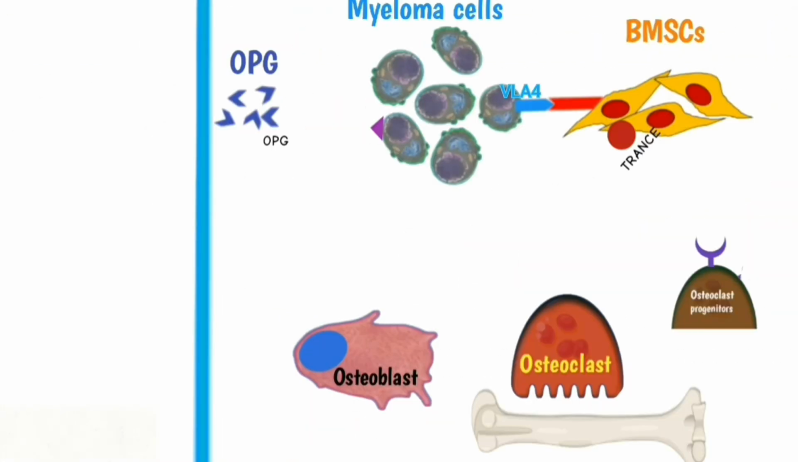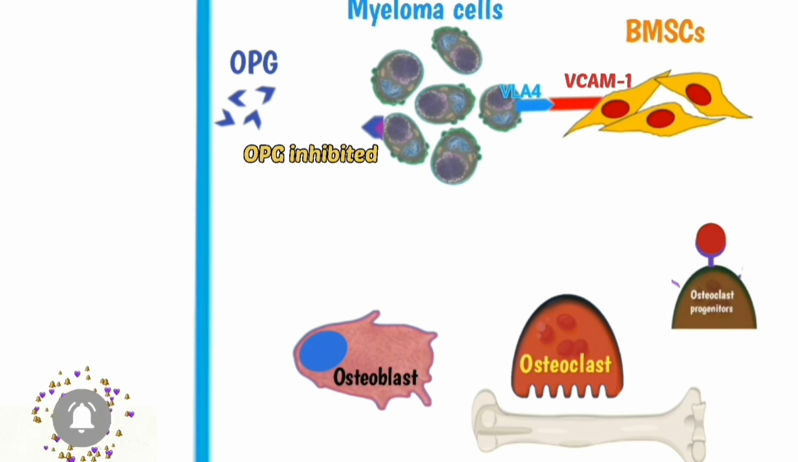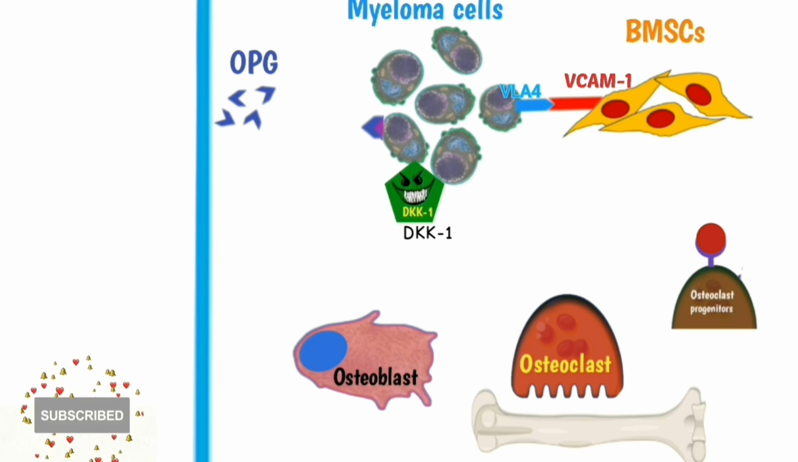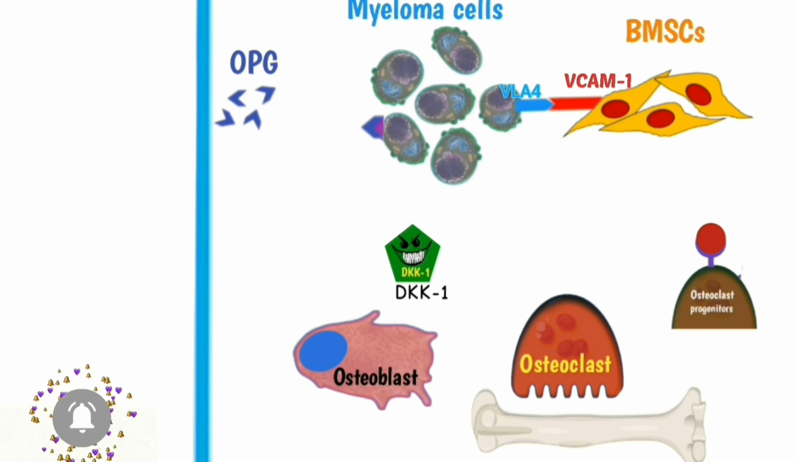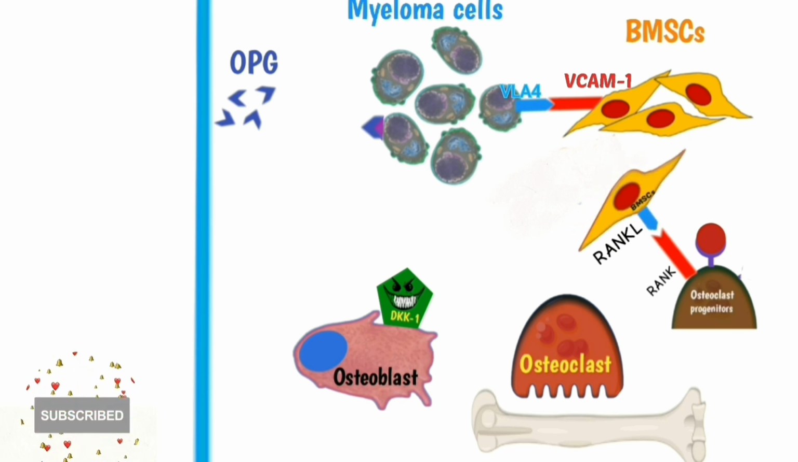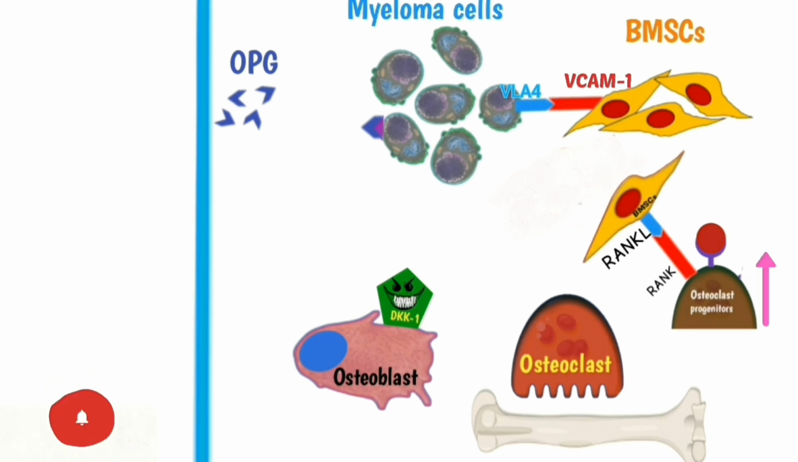Pathophysiology of multiple myeloma. Myeloma cells inhibit OPG, interact with bone marrow mesenchymal stem cells and produce TRANCE. TRANCE acts on osteoclast progenitor cells, which differentiate into osteoclasts and increase the activity of osteoclasts. DKK1 released from myeloma cells acts on osteoblasts and decreases the activity of osteoblasts. The RANKL receptor expressed on bone marrow mesenchymal stem cells interacts with osteoclast progenitors and differentiates into osteoclasts and increases the activity of osteoclasts.